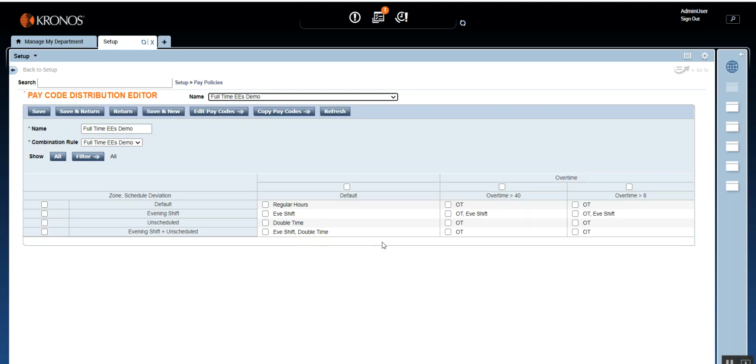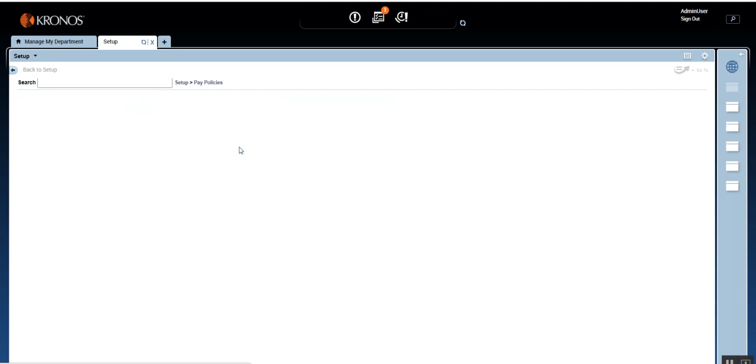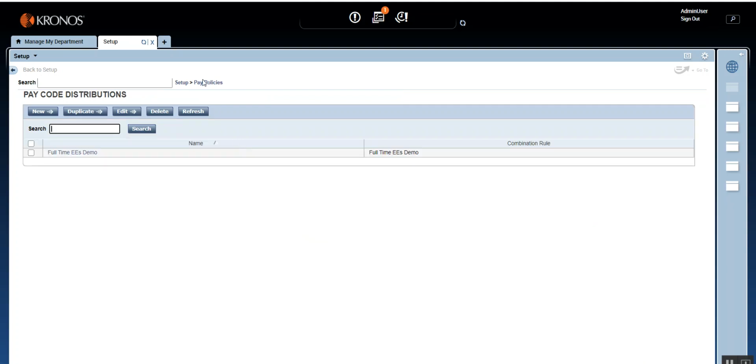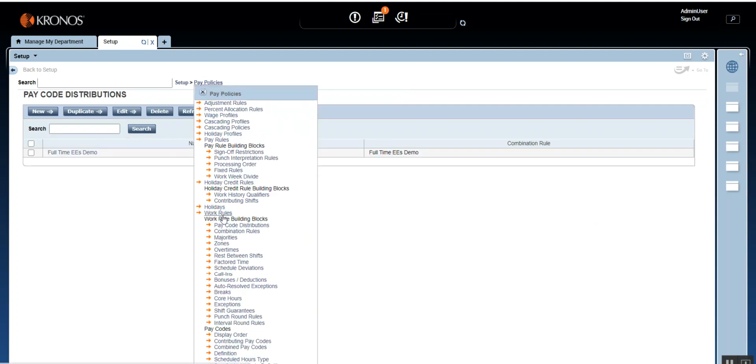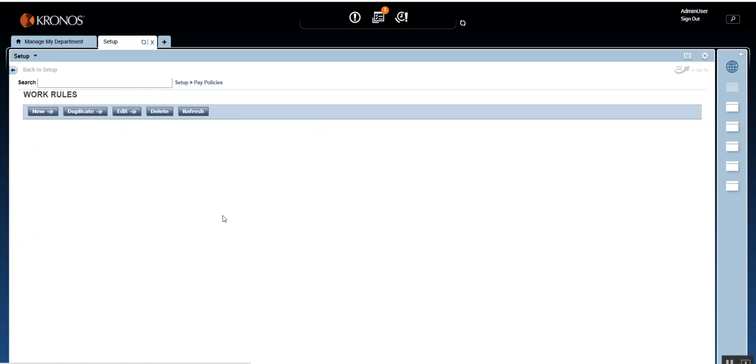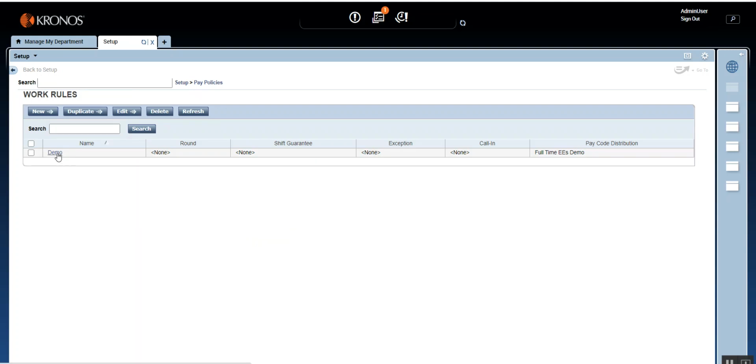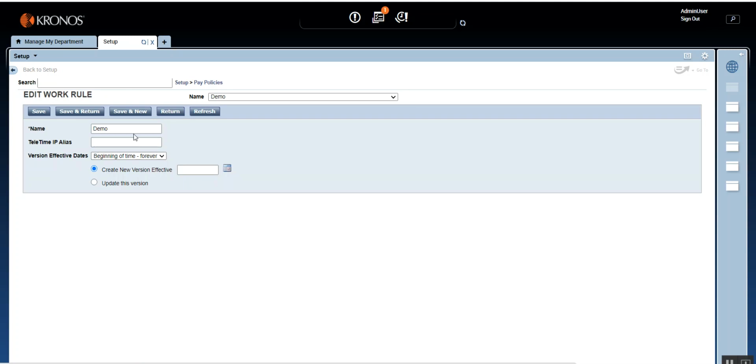Alright friends, our PCD is done, and you now know how to create the combination rule and how the combination rule makes a difference in the pay code distribution as well. The last step will be to assign this pay code distribution to the work rule as such. So let's save and return and go right into the pay code, and assign the pay code distribution to our work rules. If you remember, earlier in the past sessions we've used the work rule. So we already have the work rule there. All you need to do is make sure you change the name to correspond to the one that we just created, which is for full-time employees.